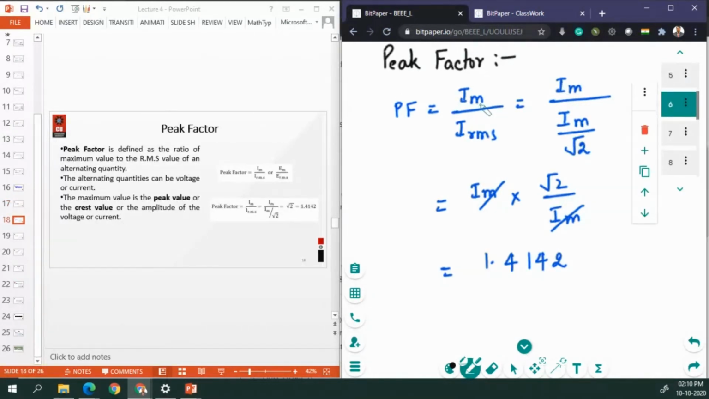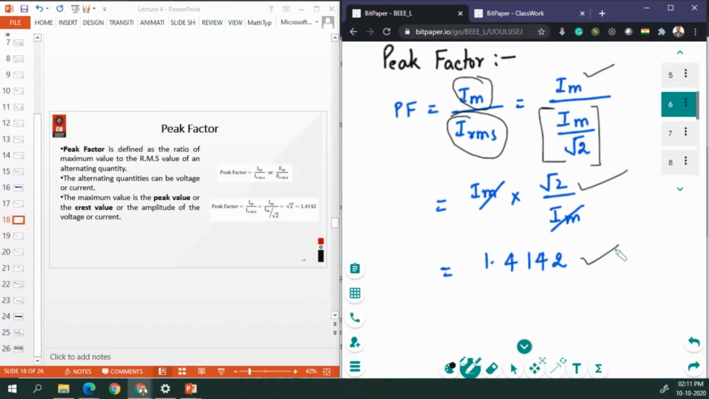Peak factor is the ratio of the maximum current to the RMS current. Im is the maximum current, and we put in the value for the IRMS. We have calculated the IRMS value, so it is Im divided by under root 2. We cancel out Im and we achieve the value of peak factor as 1.4142. So this is very simple.